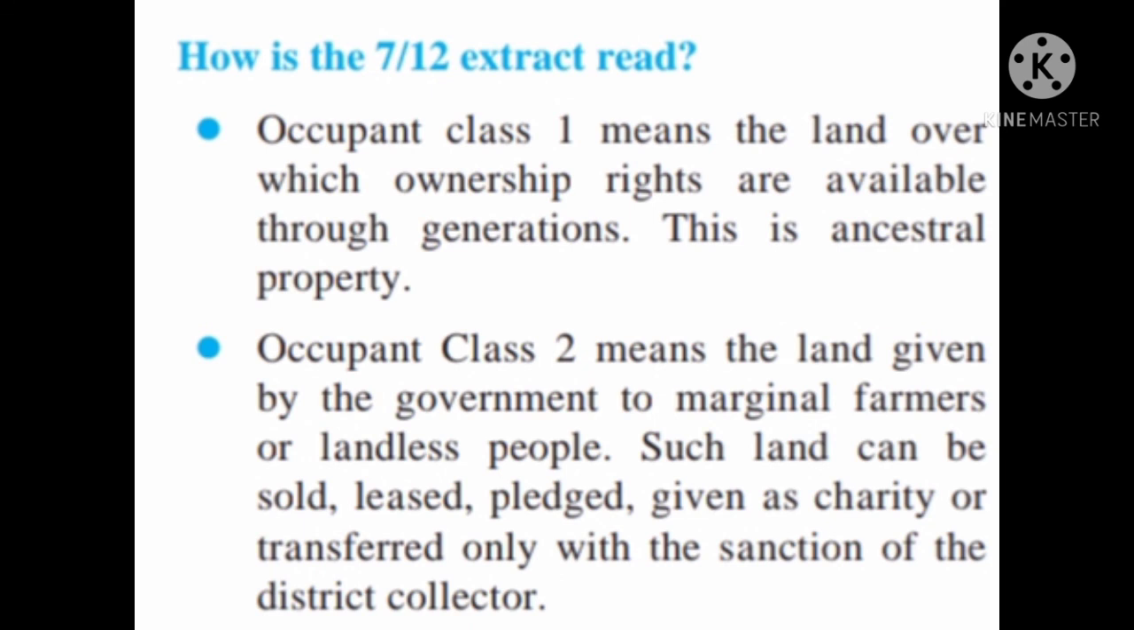See point number 2. Occupant class 2 means the land given by the government to marginal farmers or landless people. Such land can be sold, leased, pledged, given as charity, or transferred only with the sanction of the district collector. Now, what is the meaning of marginal farmers? Marginal farmers means farmers who don't have any land but are ready to work on the field.